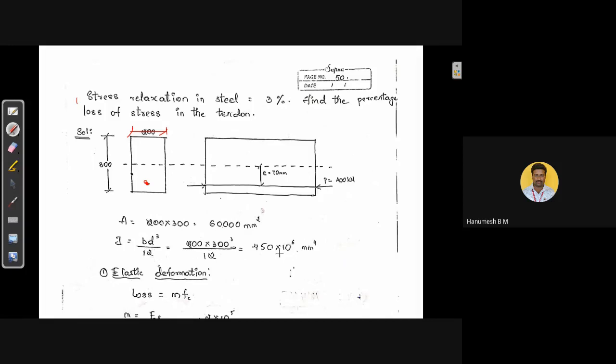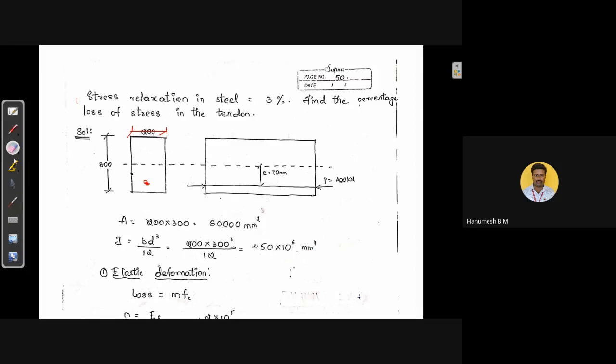On evaluating, we get 450 into 10 raised to 6 mm raised to 4. The unit of moment of inertia will be mm raised to 4 because we have substituted breadth and depth in millimeters.